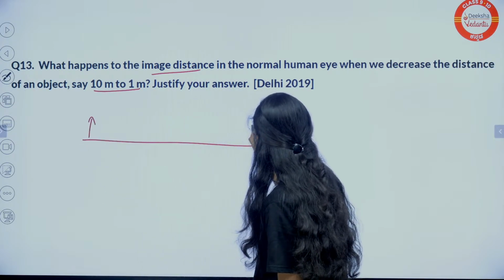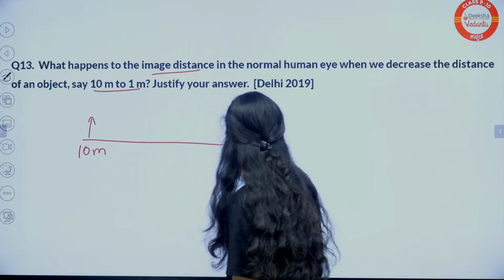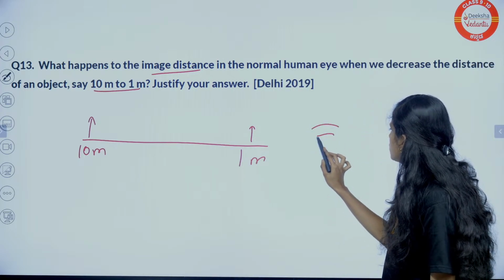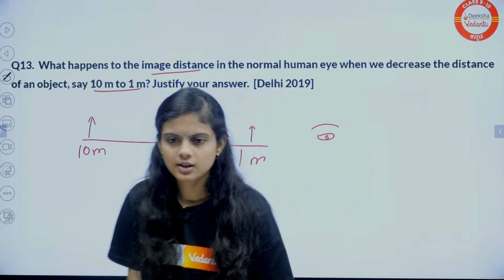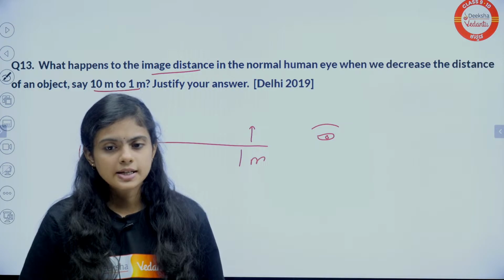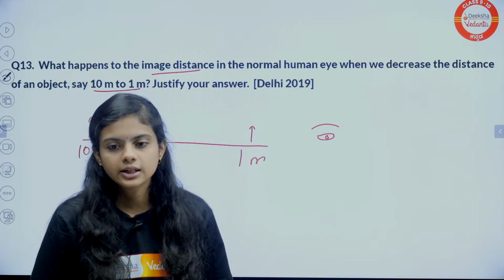It is brought here to 1 centimeter. What happens to the image distance? You are seeing it from here. Yes, Anmol, 10. Image distance, what happens with the image distance? Does it decrease or increase?